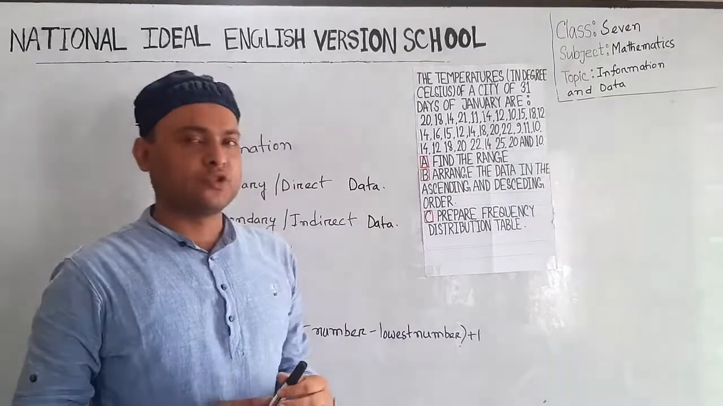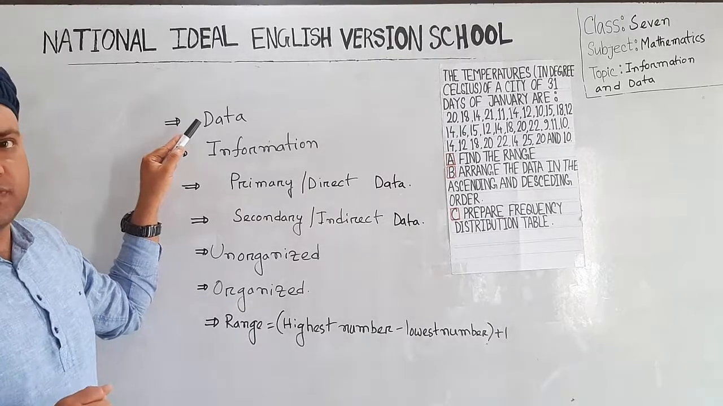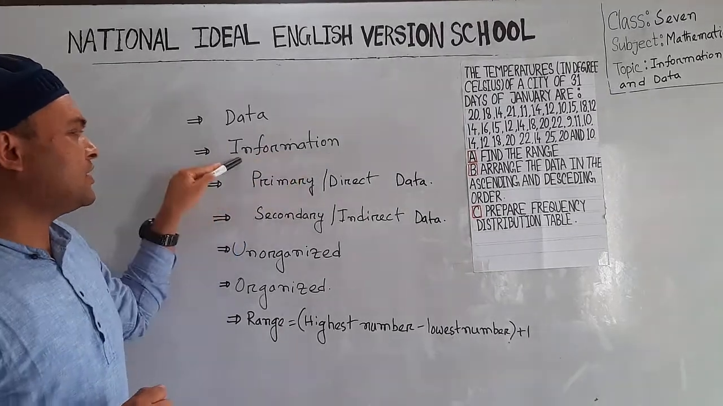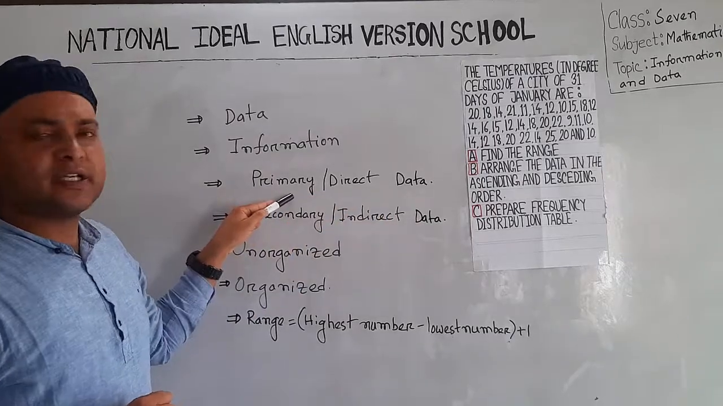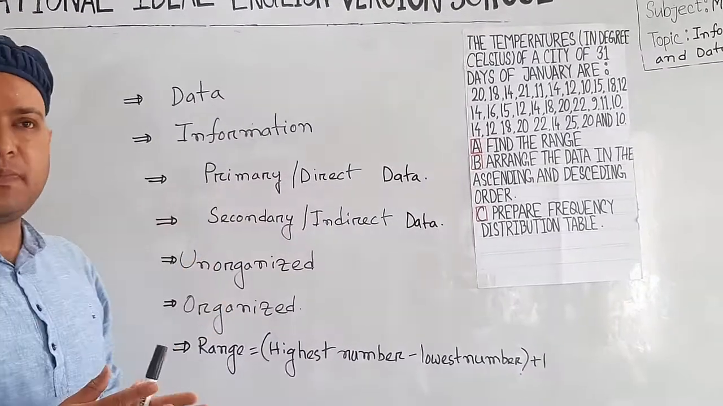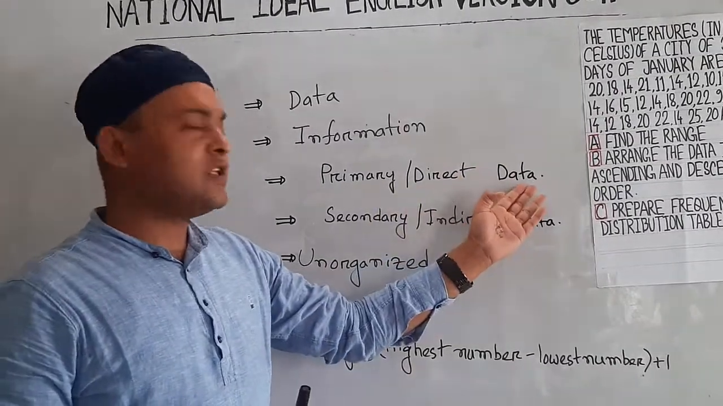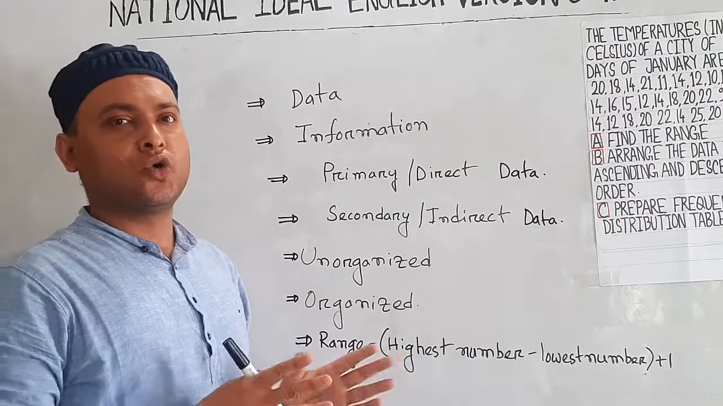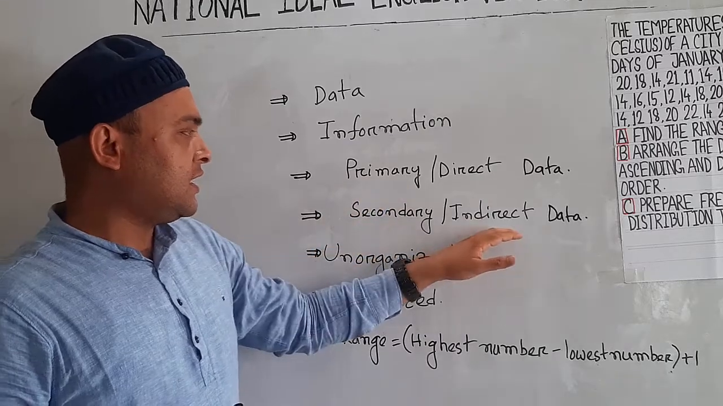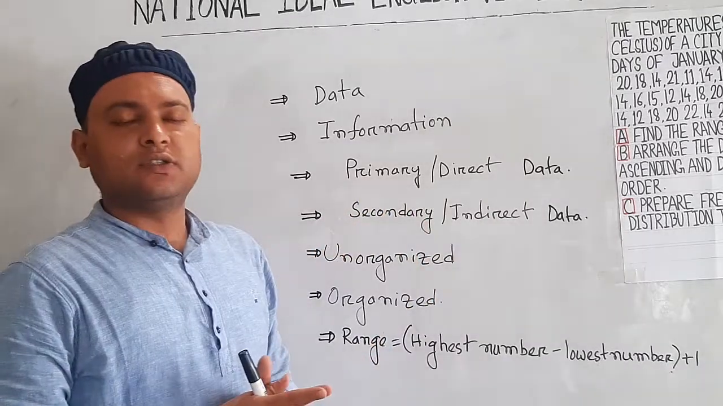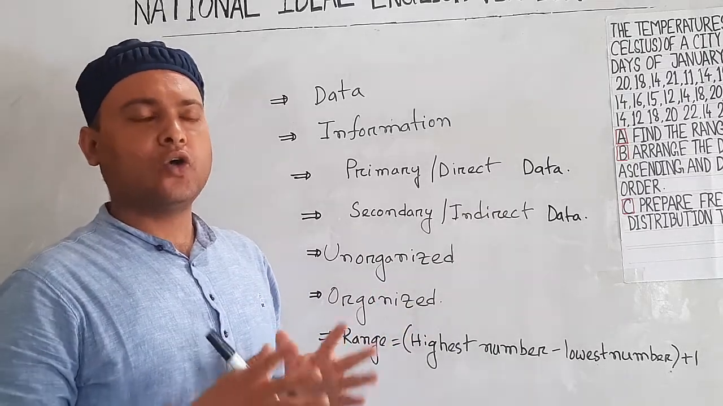First of all, we have to know data. Data is a raw fact. Information is a set of data. Primary data or direct data. Primary data means data which depends on the source directly. That means the data which depends on the source directly is called primary data. Secondary data means data which is not directly dependable on the source.